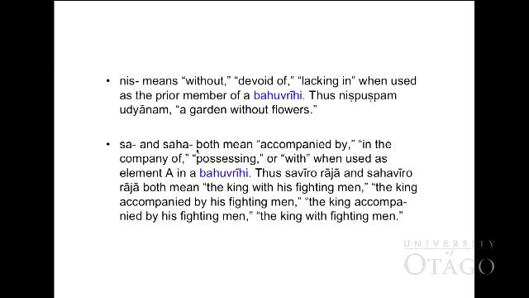Sa and saha both mean accompanied by, in the accompany of, possessing, or with, when used as an element A in a Bahuvrihi. Thus, sa viro rasha and saha viro rasha both mean the king with his fighting men, the king accompanied by his fighting men, or the king with fighting men. We can translate as you can see here.